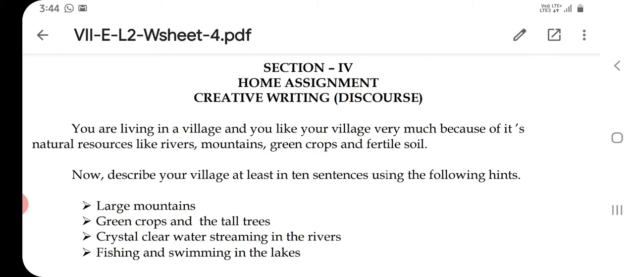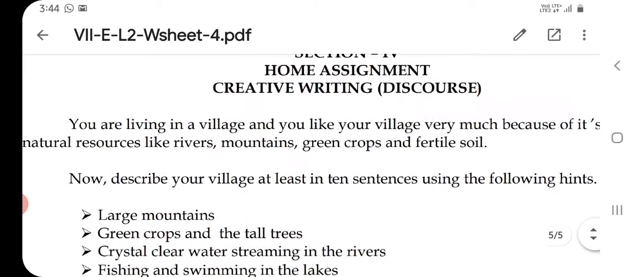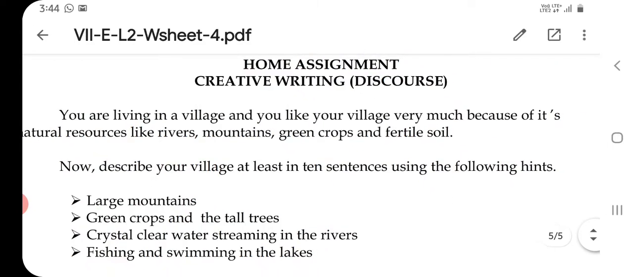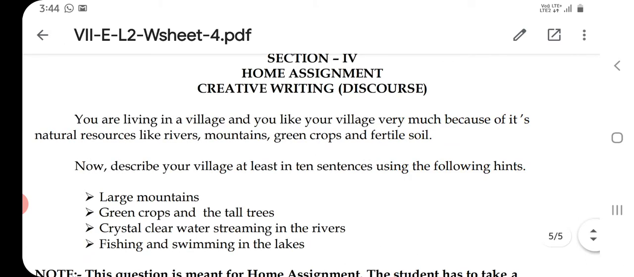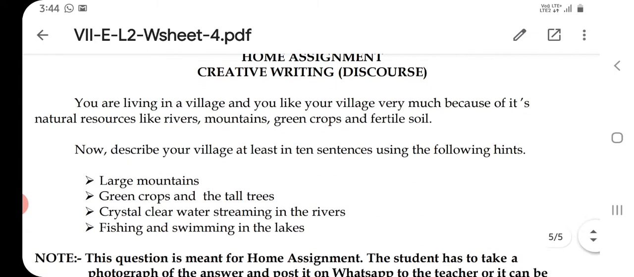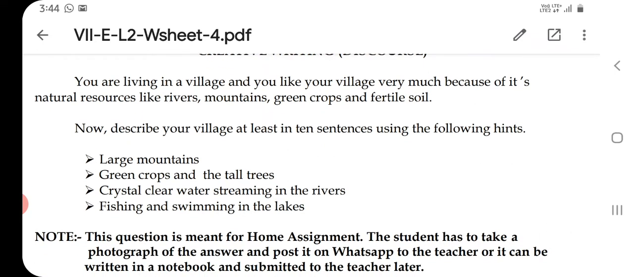Your question is: you are living in a village and you like your village very much because of its natural resources like river, mountains, green crops, and fertile soil. Imagine yourself living in a village and liking it very much because of its rivers, mountains, green crops, etc. Now, describe your village in at least 10 sentences using the following words.